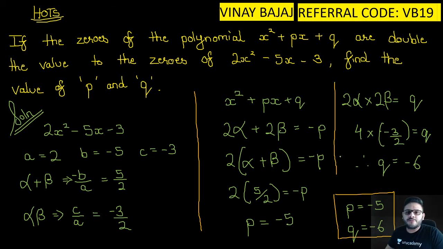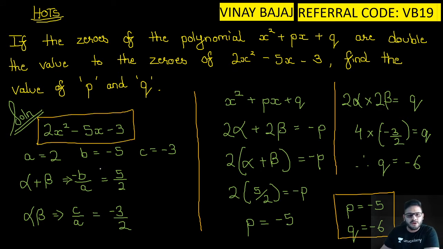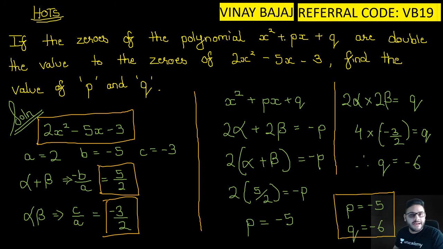So now first we took this equation, found out the two zeros, and then using the equation for which we have to find the values of p and q, double the zeros मतलब alpha में भी 2 plus multiply हो जाएगा, beta में भी 2 multiply हो जाएगा. So we get p's value, and then for q's value we have to take the product. So twice of alpha into twice of beta, 2 2s are 4, 4 into alpha beta will give you the